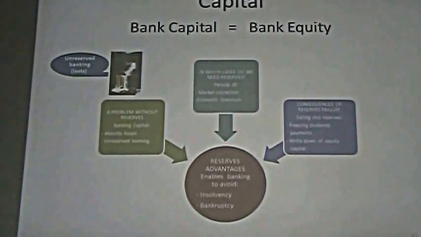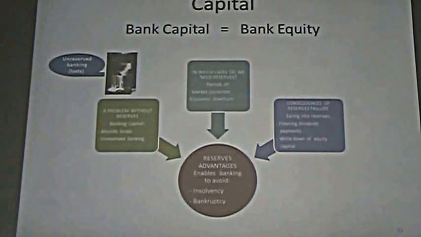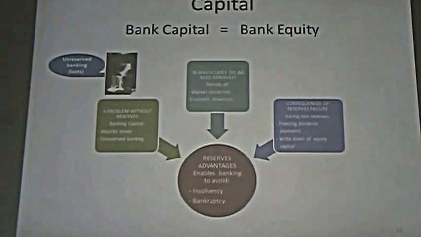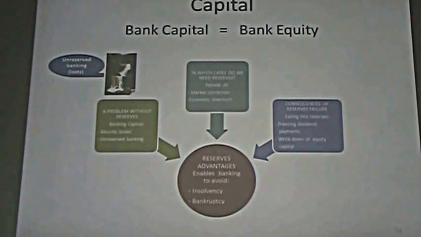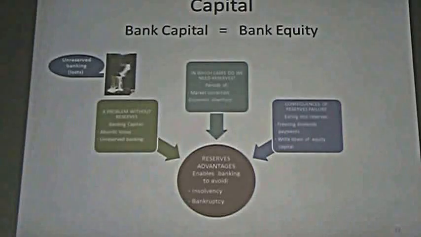And here we have something that is important about the capital. We can say that bank capital is the same as bank equity.